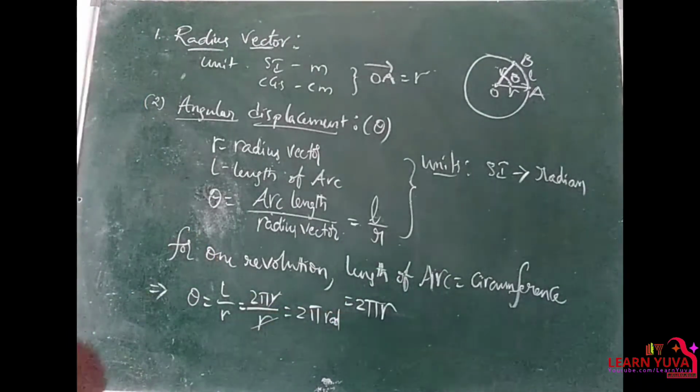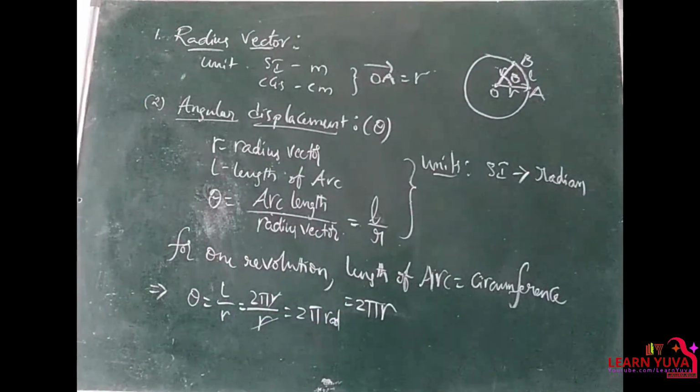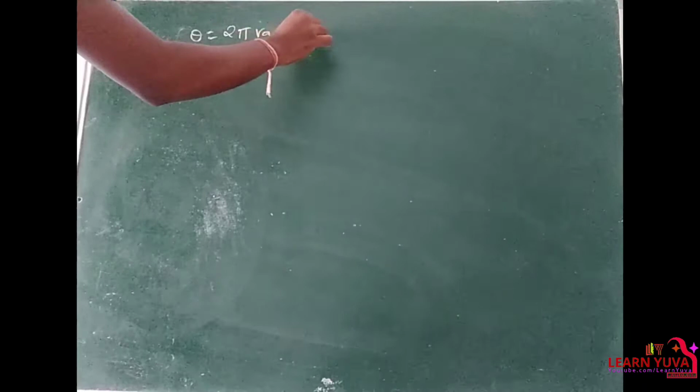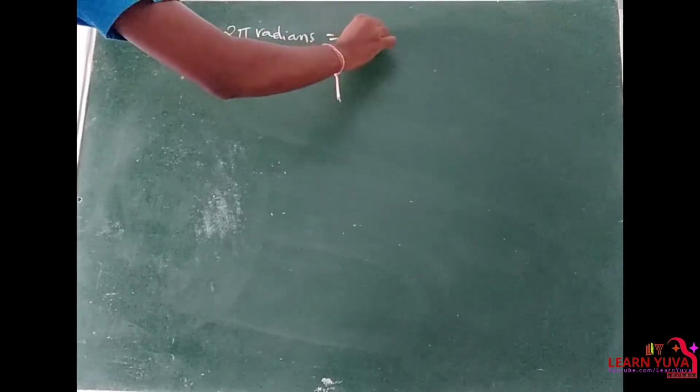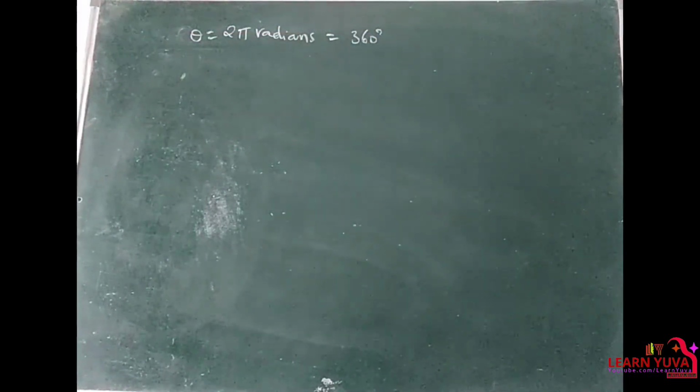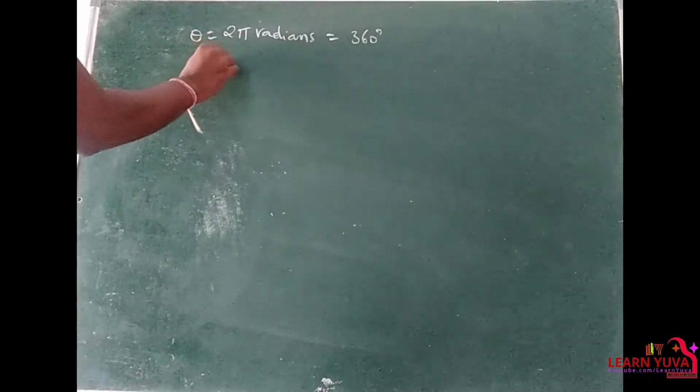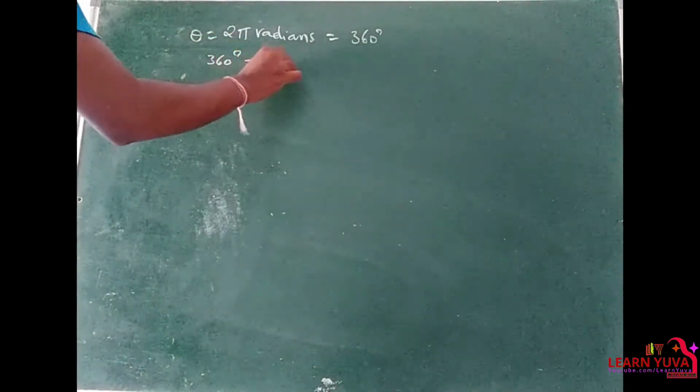This 2 pi is nothing but 360 degrees. So 360 degrees is equal to 2 pi radians.